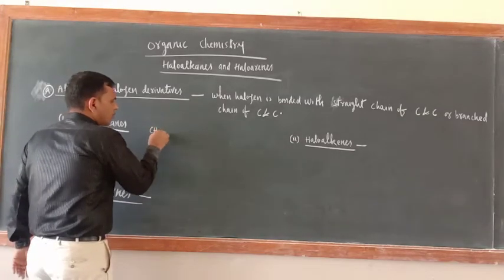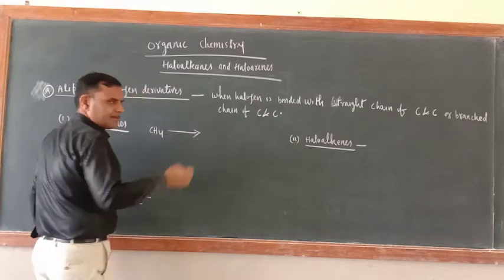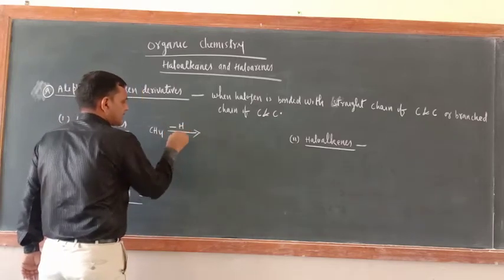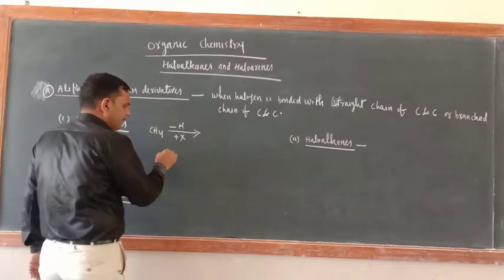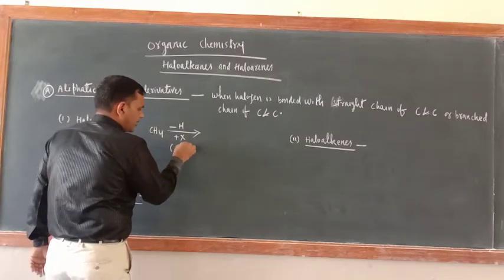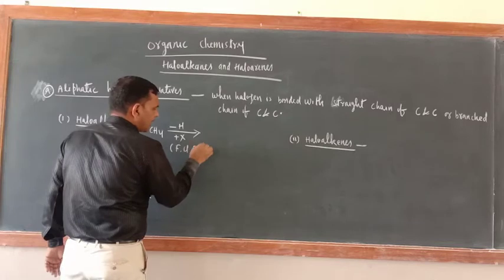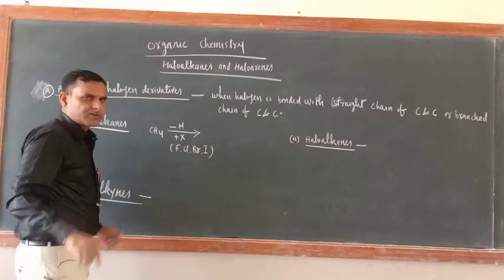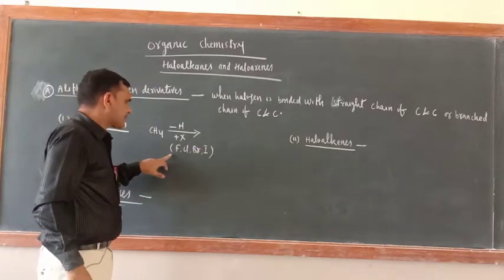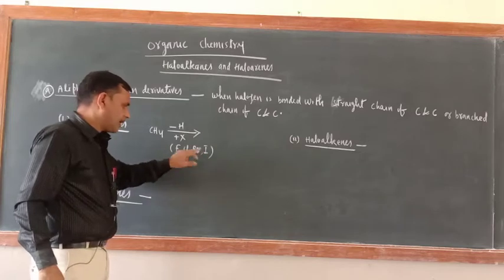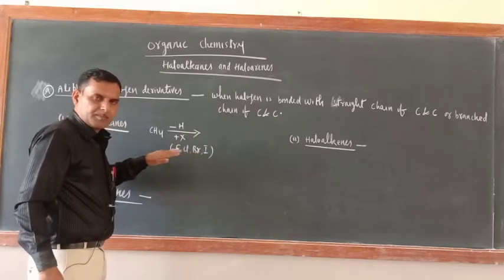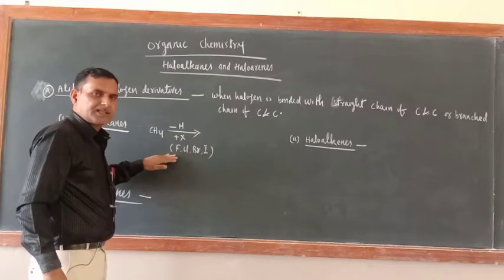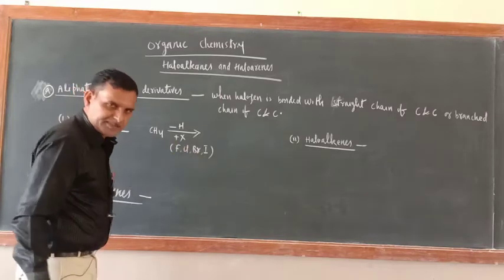This is CH4. We'll begin with a simple example. Minus H plus here 1 X. Take any X: fluorine, chlorine, bromine and iodine. But I would suggest that instead of taking fluorine and iodine as the general example, you take Cl and Br, because fluorine is exceptional in some way and iodine is also exceptional in some way.